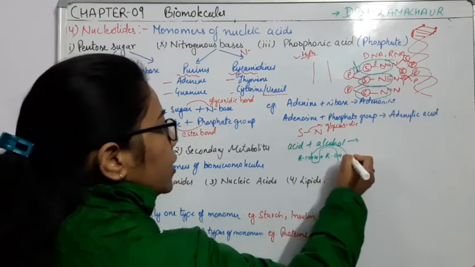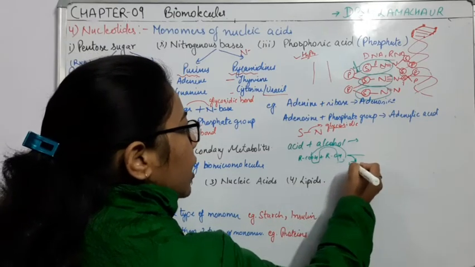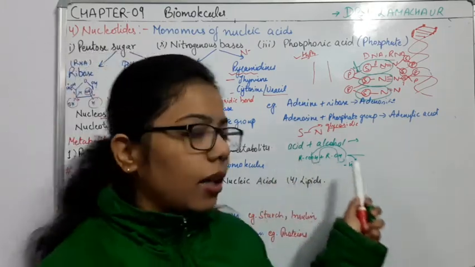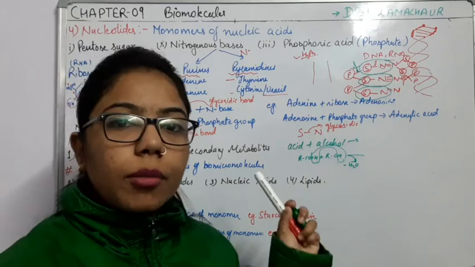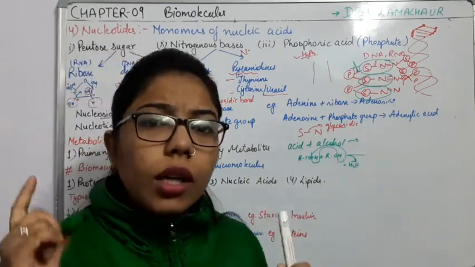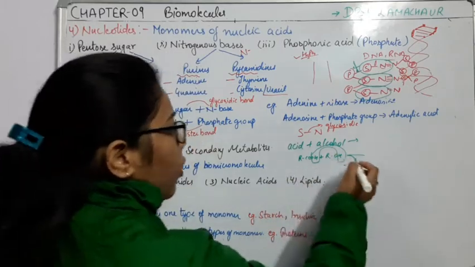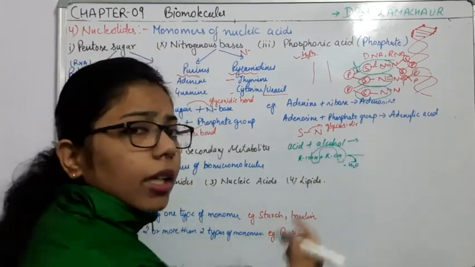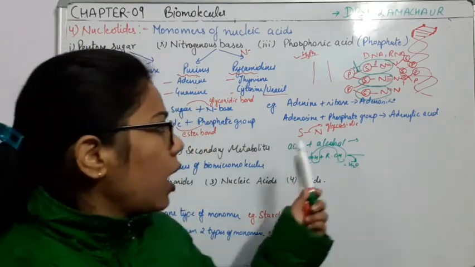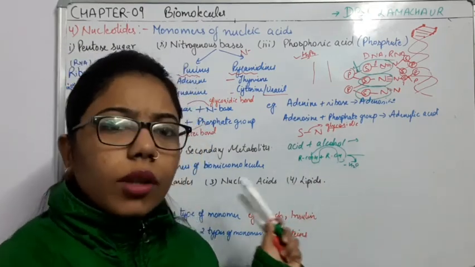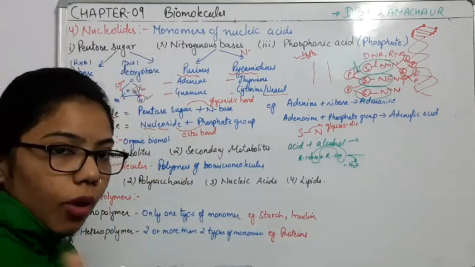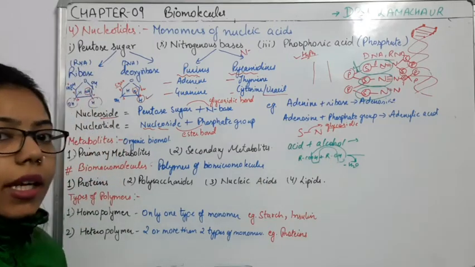So it releases H2O. From the acid we remove the hydroxy group, and from the alcohol we remove the H, and due to that it forms a water molecule. After releasing the water molecule, it makes RCOOR, which is the ester. Esters are formed by the combination of acid and alcohol.